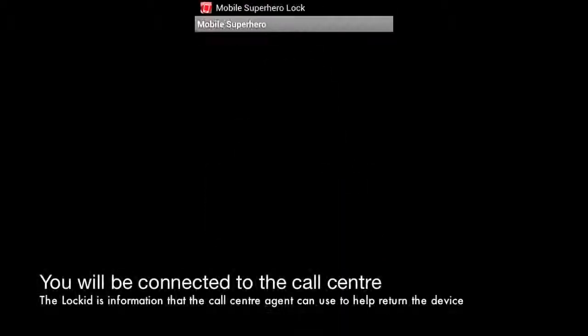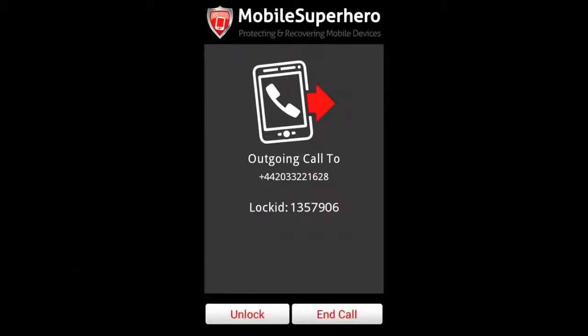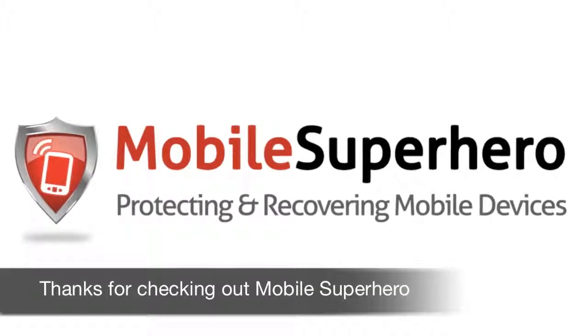A call will be placed to the call center where the finder can leave information and help return the lost or stolen device. Thanks for checking out Mobile Superhero.